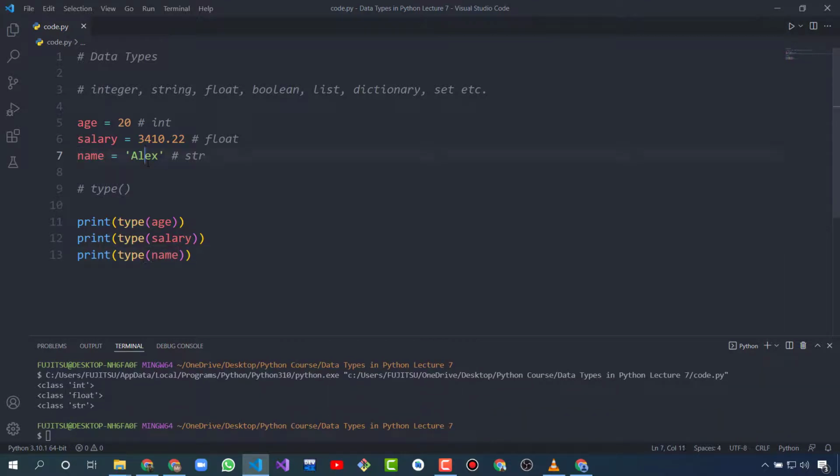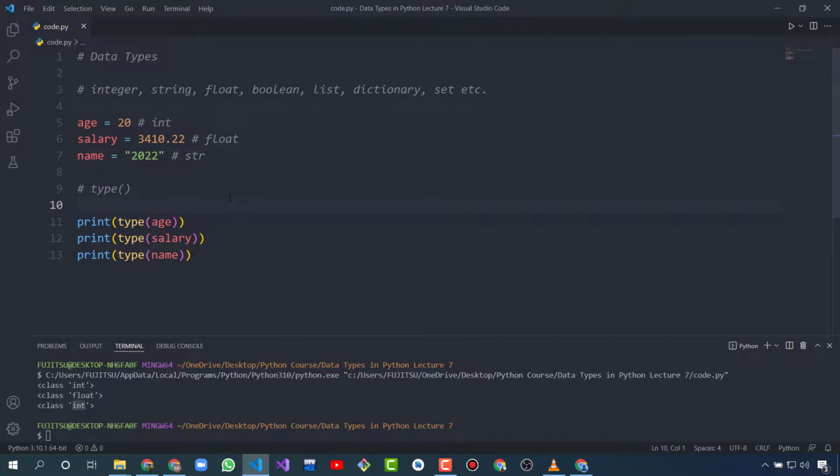And if I write any number in double quotes or single quotes, it is still a string, not a number. And if I remove these double quotes, then it will be a number, so that is an integer.